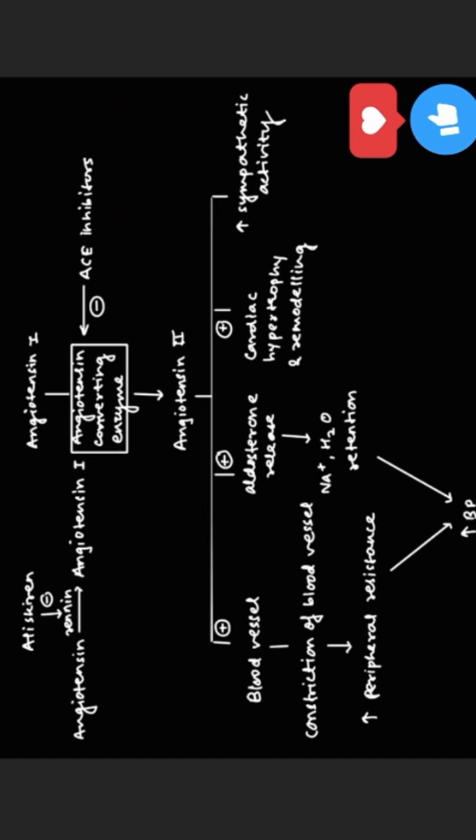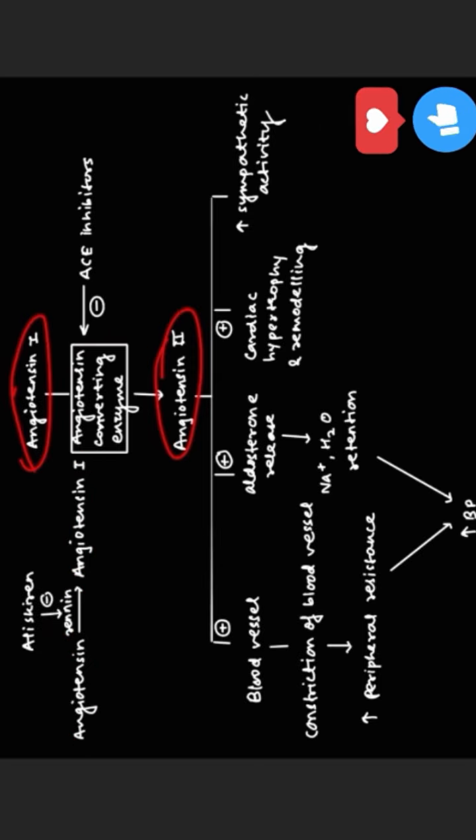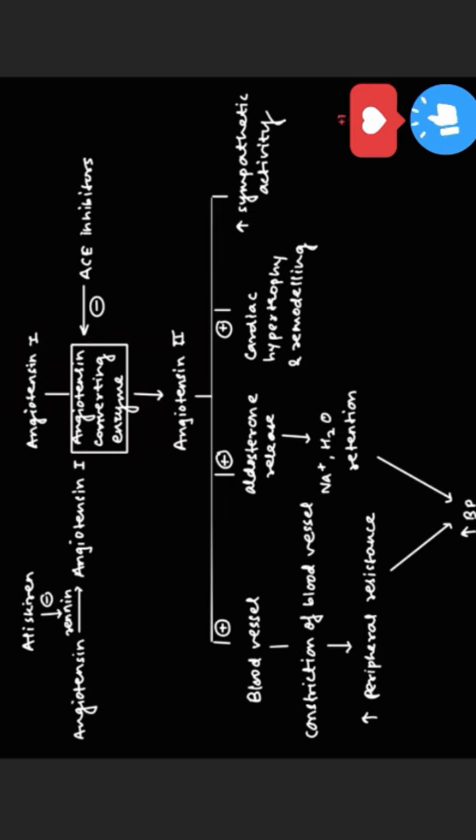This is a flow chart depicting various inhibitors which act on the pathway that increases the BP. As we know, angiotensinogen is converted into angiotensin 1 with the help of renin. Angiotensin 1 is converted into angiotensin 2 with the help of angiotensin converting enzyme. And then angiotensin 2 acts on 4 things: first is blood vessel, then aldosterone release, then cardiac hypertrophy and remodeling, and it will also increase the sympathetic activity.